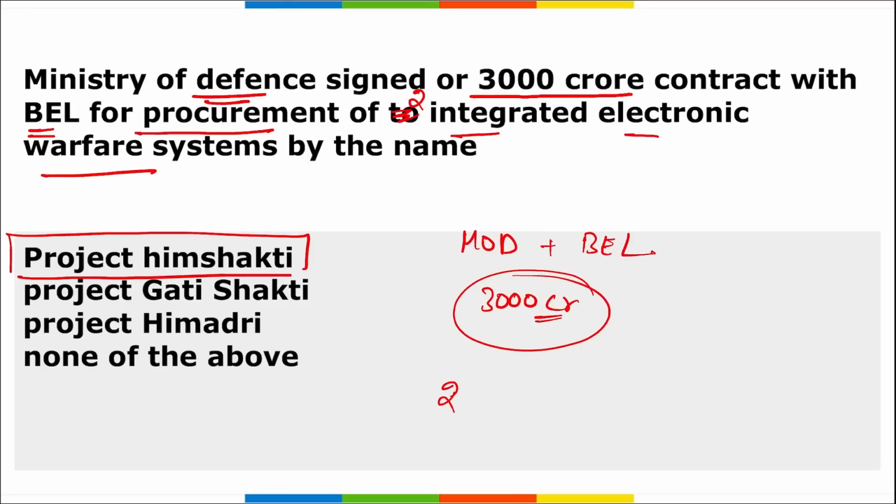All right, for two integrated electronic warfare systems named Project Himshakti. Recently, the Ministry of Defense signed a contract worth 3000 crore rupees with Bharat Electronics Limited, which is based out of Hyderabad, Telangana. This project is under the Indian indigenously designed, developed and manufactured category.